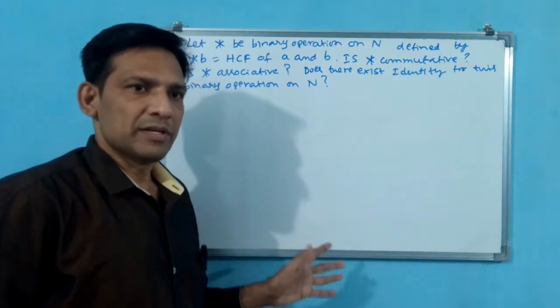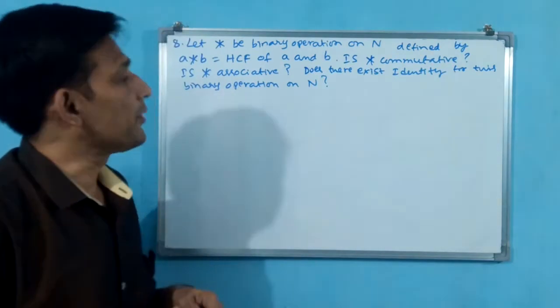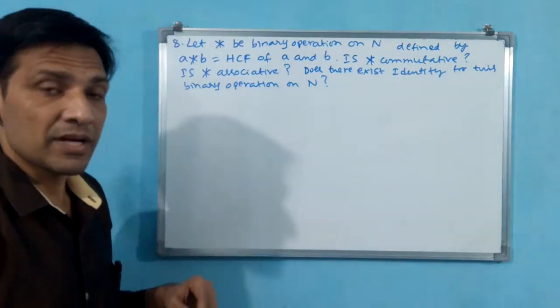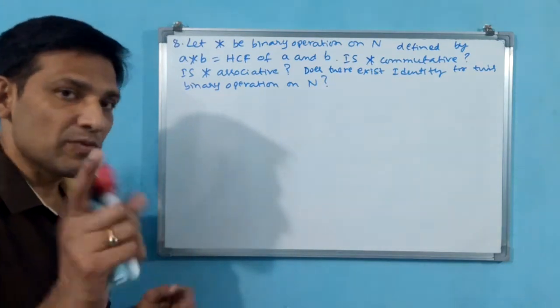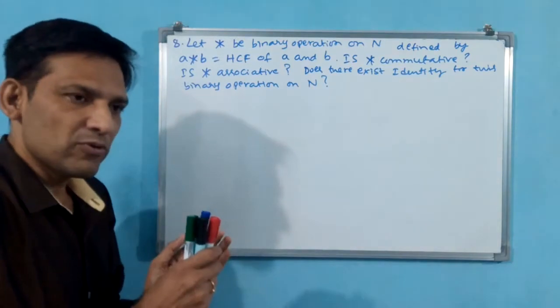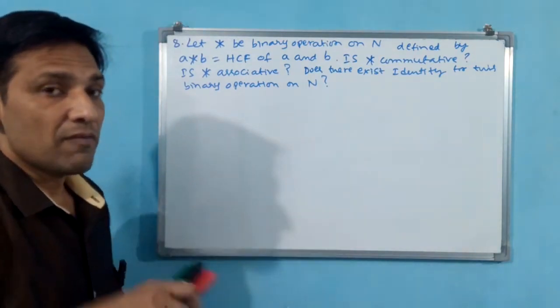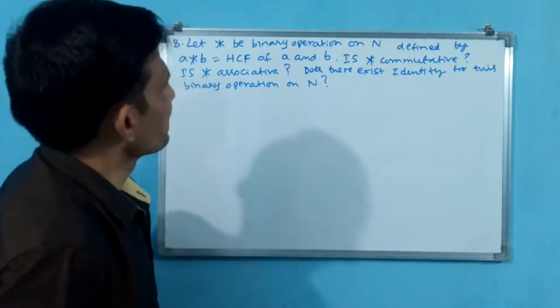Only the smaller number will come. That means it will not go beyond those two numbers. The smaller. Okay. That you have to keep in your mind. LCM goes beyond. For 2, 3, the LCM is 6, but the HCF of 2, 3 is 1. Okay. The HCF of 2, 4 is 2. That means only the smaller number will come for HCF. For LCM, the larger number will come. That you have to keep in your mind.